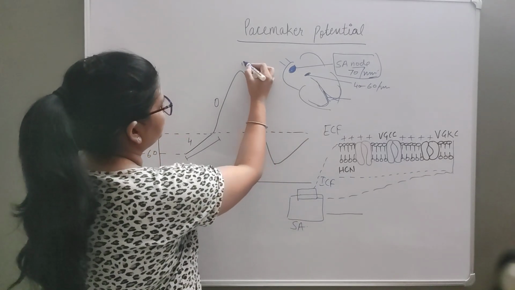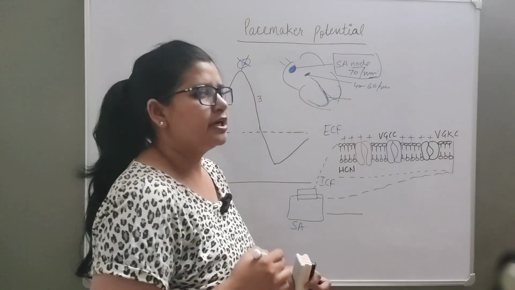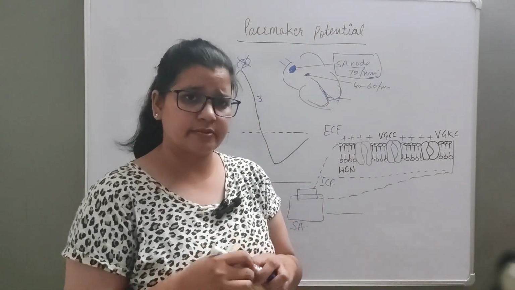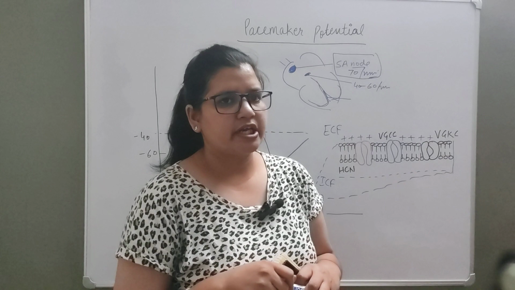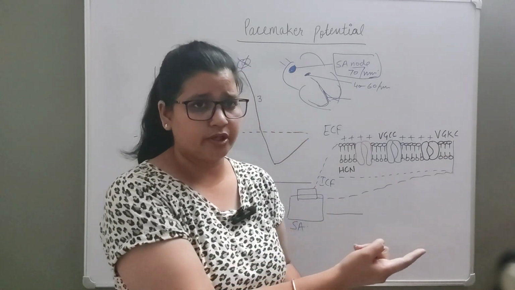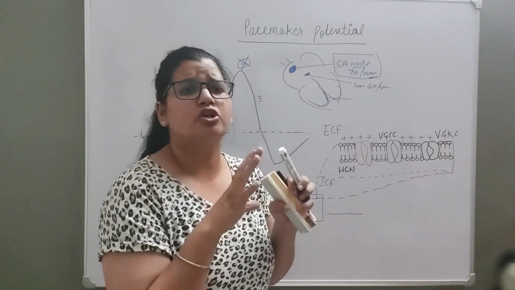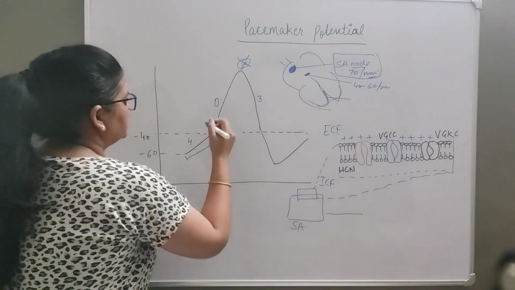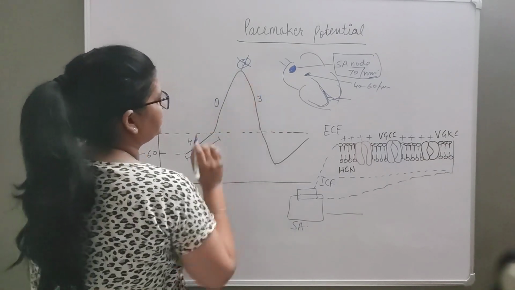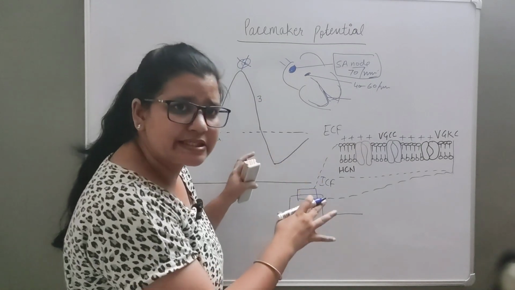So phase 1 and 2, these are not present in pacemaker potential. In the next video when we talk about cardiac muscle, we'll see phase 1 and phase 2, and again repeat this action potential and compare with it. Okay, so now in this video we should know what is basically the action potential of the pacemaker. So this is slow depolarization, and why and how it occurs we are going to discuss.